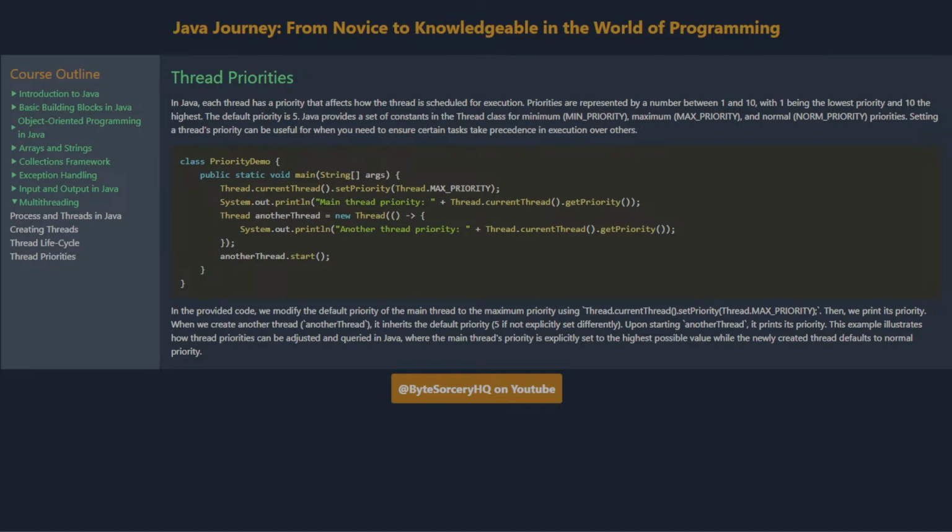In the provided code, we modify the default priority of the main thread to the maximum priority using Thread.currentThread().setPriority(Thread.MAX_PRIORITY). Then, we print its priority. When we create another thread, it inherits the default priority, 5, if not explicitly set differently. Upon starting another thread, it prints its priority. This example illustrates how thread priorities can be adjusted and queried in Java, where the main thread's priority is explicitly set to the highest possible value, while the newly created thread defaults to normal priority.